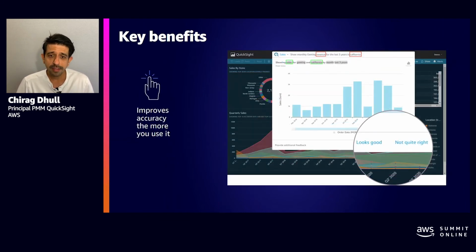Q also has a built-in data dictionary that provides autocomplete suggestions, performs spell checks, and suggests acronyms and synonyms that can be customized to be business specific. Also, if Q gets an answer wrong, you can provide feedback to Q to correct that answer. This feedback is passed on to the BI team who can fine-tune the data model or add more data.